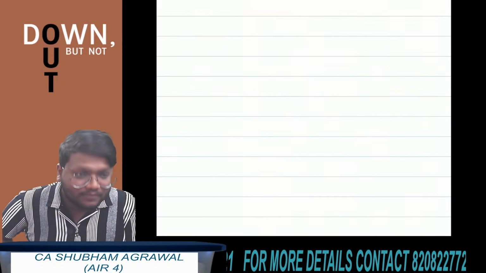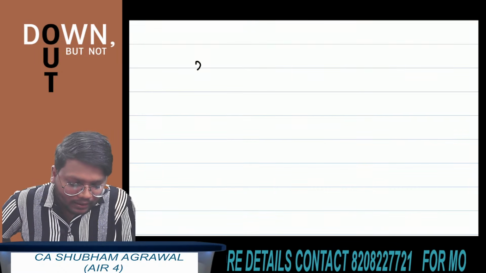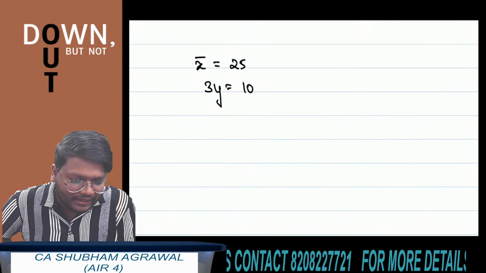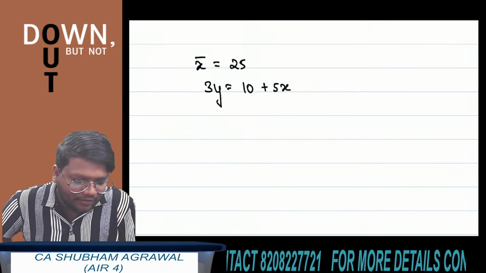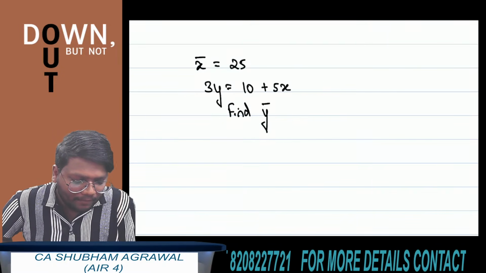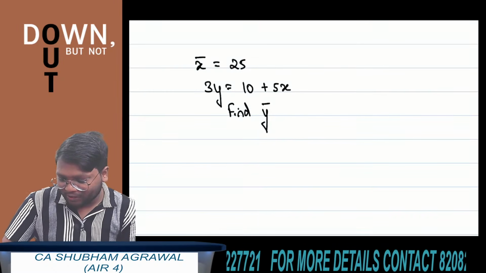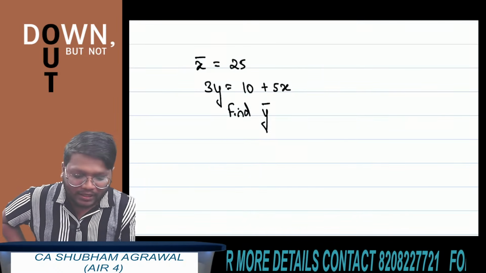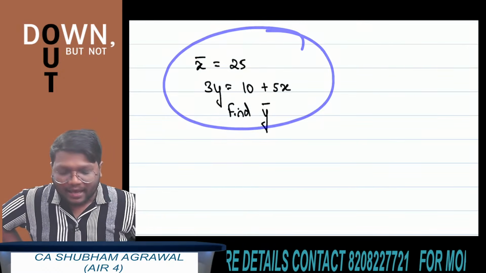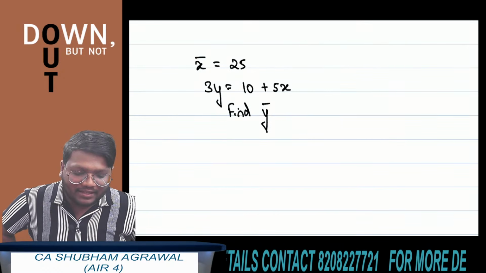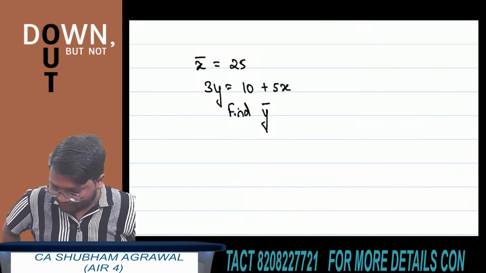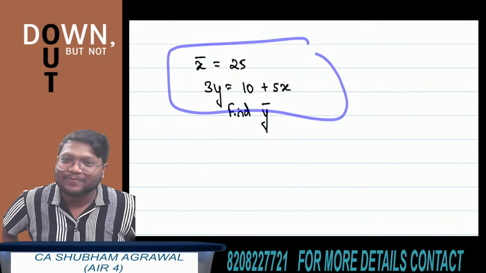I am giving you one question now. Please try to get the answer for this. X bar is equal to 25. 3y is equal to 10 plus 5x. Find y bar. Those who have got 6160 for the previous question, your answer is correct. 6160 rupees is the correct answer for the combined mean salary. Now please compute the answer for this question. X bar is 25, 3y is equal to 10 plus 5x, and you have to find the value of y bar. Priyanka, Harini, you have given the correct answer for the previous question. Now try to give the answer for this question.